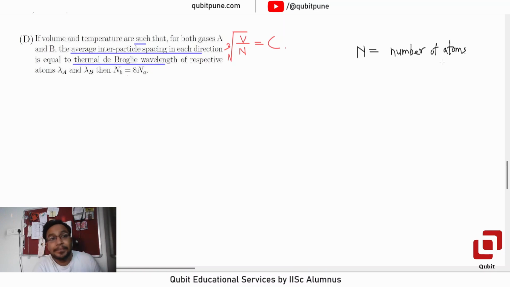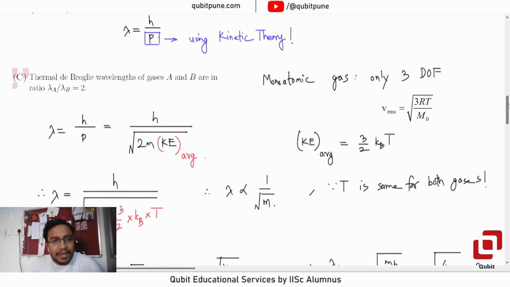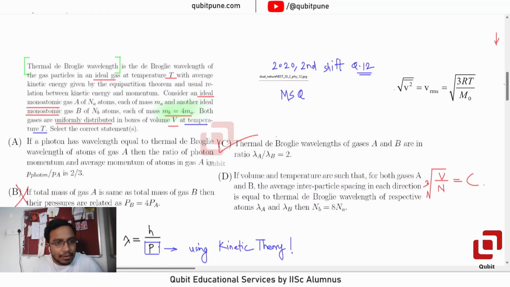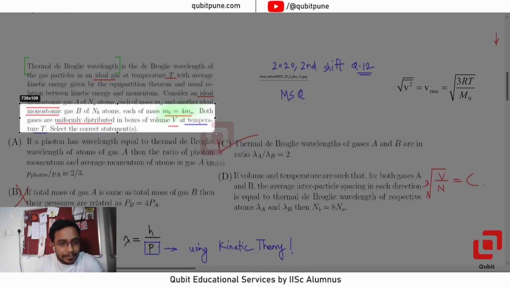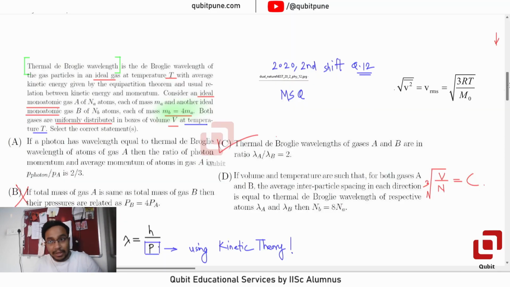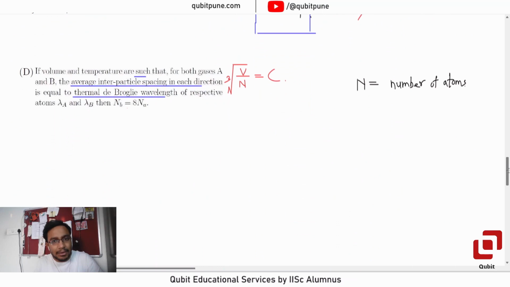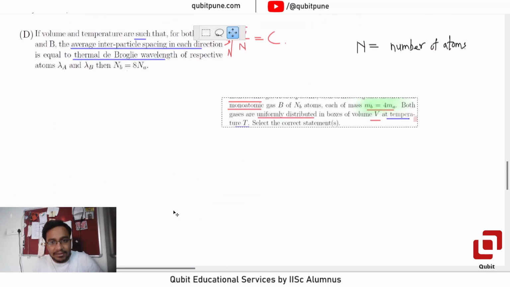Now to solve this particular question, we need to know a relation for the average interparticle spacing. Now, did we see a word uniformly distributed anywhere? Yes. If you read the last part of the problem, both gases are uniformly distributed in boxes. What is uniformly distributed?